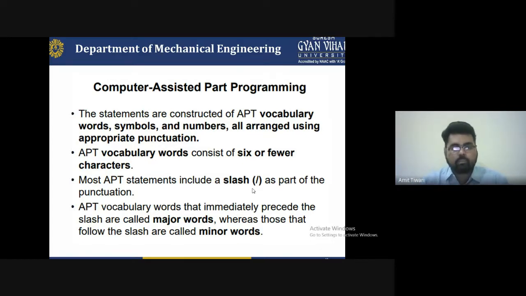It is a special purpose program that cannot be operated by any other machine, which is required for privacy. So these are the very important functions of the Automatic Programming Tool statements, including the slash as part of the punctuation, for major words or for minor words.